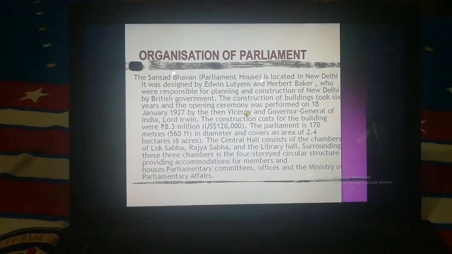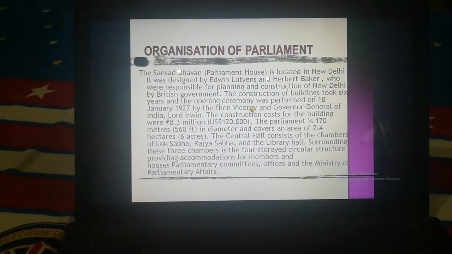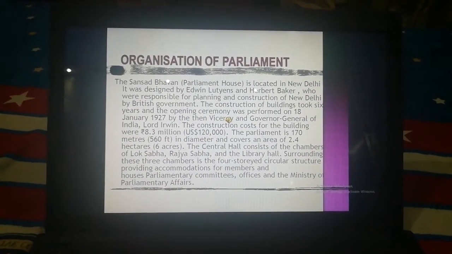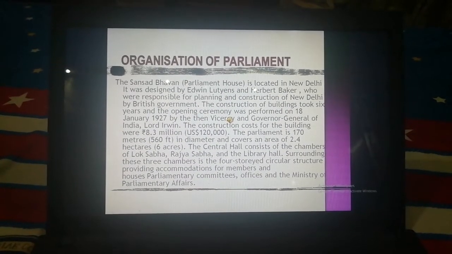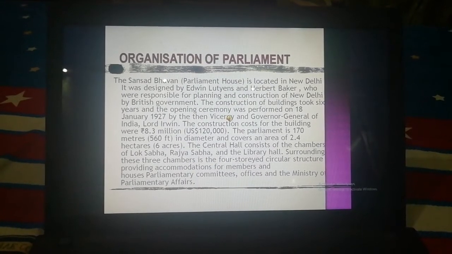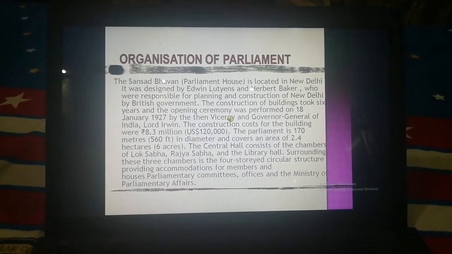It was designed by Edwin Lutyens and Herbert Baker, who were responsible for planning and construction of New Delhi by the British government. The construction of the buildings took 6 years, and the opening ceremony was performed on 18 January 1927 by the then Viceroy and Governor General of India, Lord Irwin. The construction cost for the building was rupees 8.3 million.